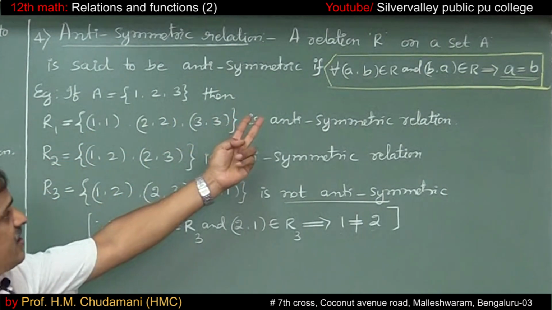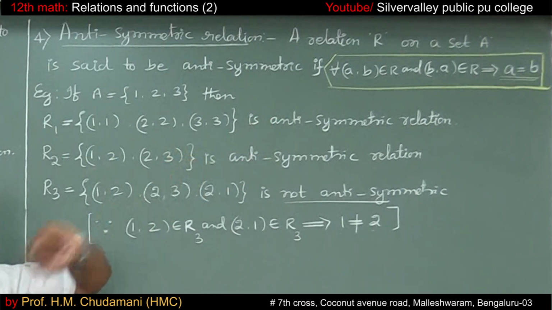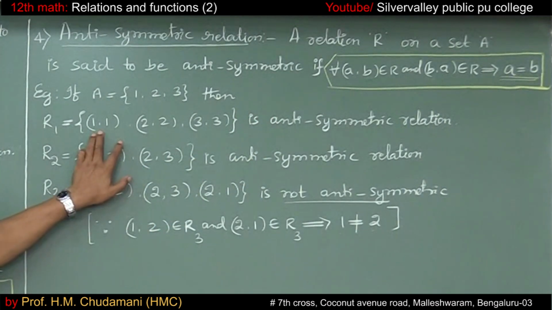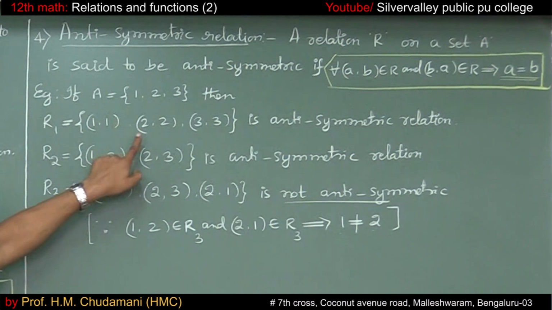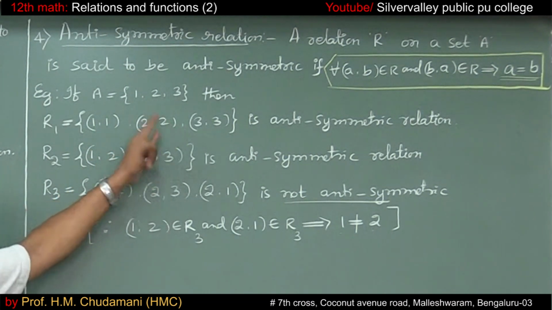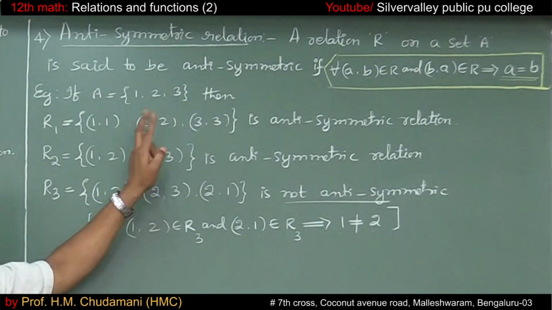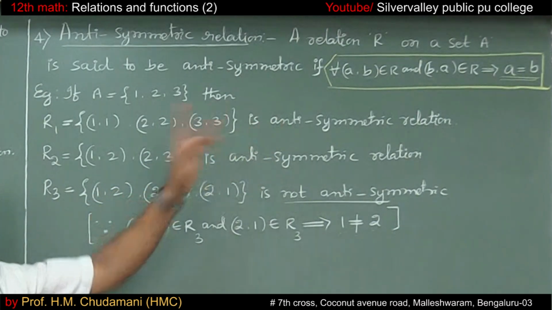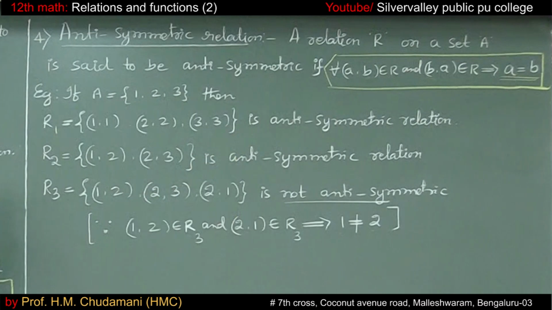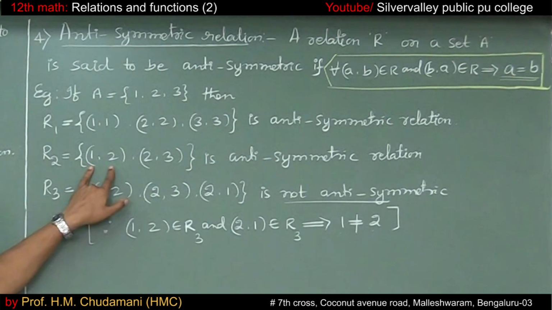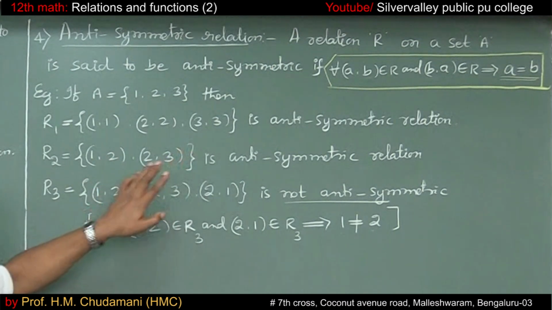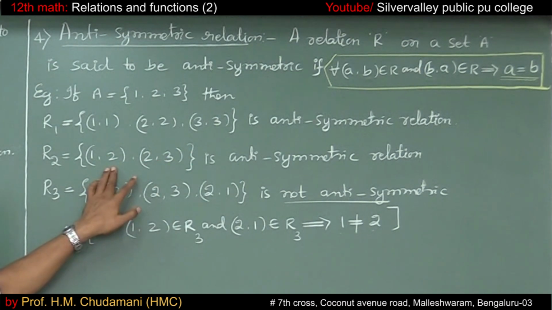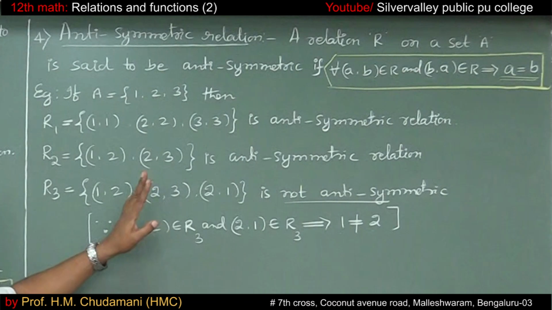For (1,1), (a, b) means (b, a) should be there. So 1 comma 1, it is there only. Repetition is allowed, you know. So 2 comma 2, repetition is allowed. 3 comma 3, so a and b are equal. So it is antisymmetric. Come to this one. 1 comma 2 means 2 comma 1 should be there. So the second ordered pair 2 comma 1 is not there, which means you cannot say it is not antisymmetric.